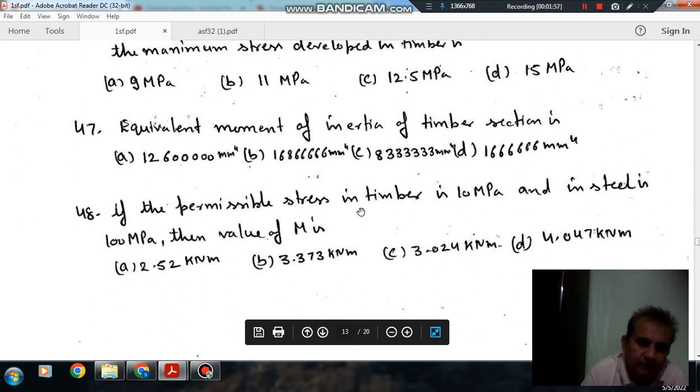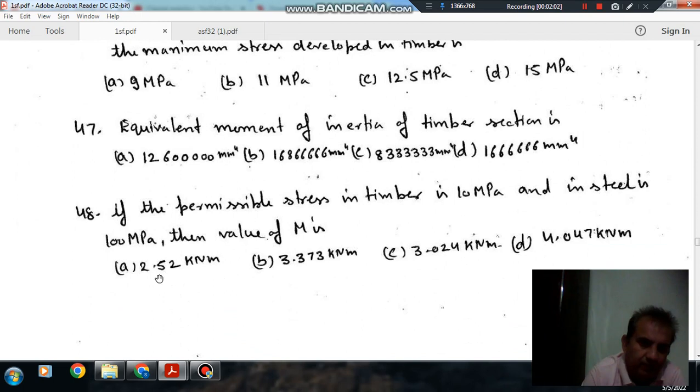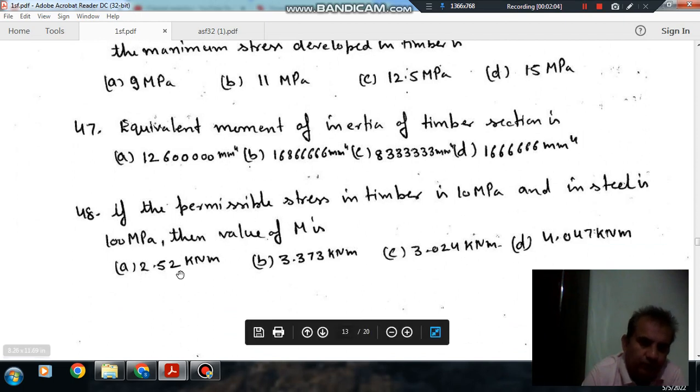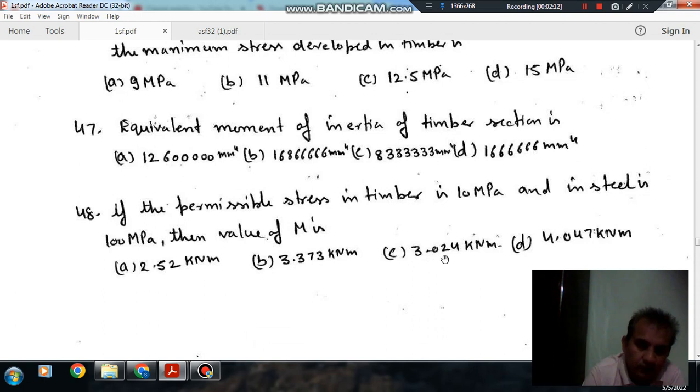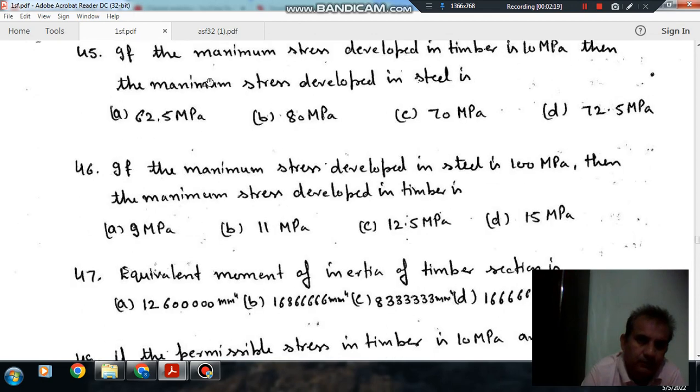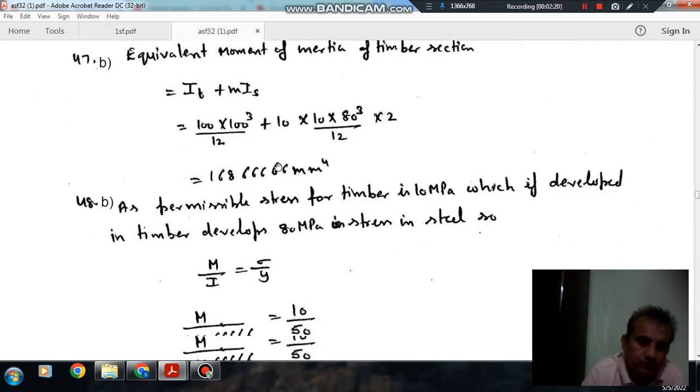If the permissible stress in the timber is 10 MPa and in the steel is 100 MPa, the value of M is: option A 2.52 kN-m, option B 3.373 kN-m, option C 3.024 kN-m, and option D 4.047 kN-m.